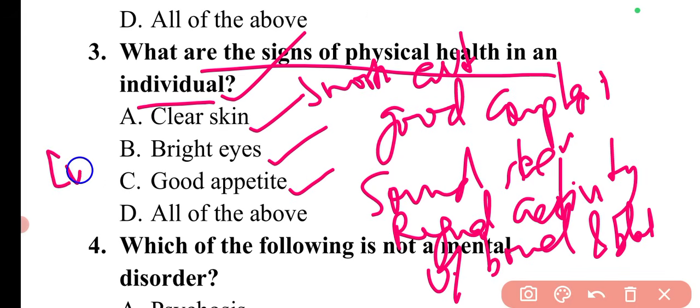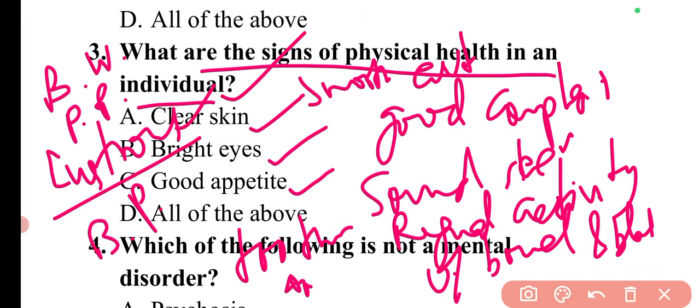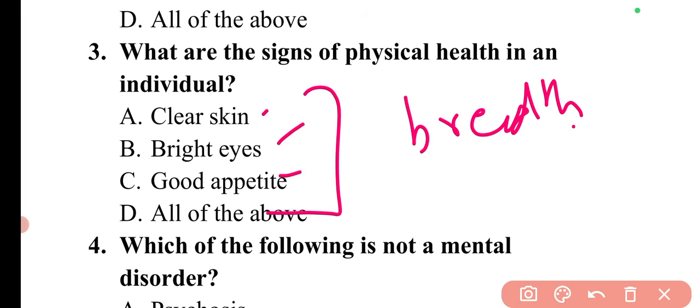He must have lustrous hair. Then his or her body weight, pulse rate, blood pressure, etc. are all in normal limits. The person should be physically fit, means he should not be too thin or too fat. Then he should have proper breathing, and also good appetite, bright skin, and clear skin. So these are the different signs of physical health.